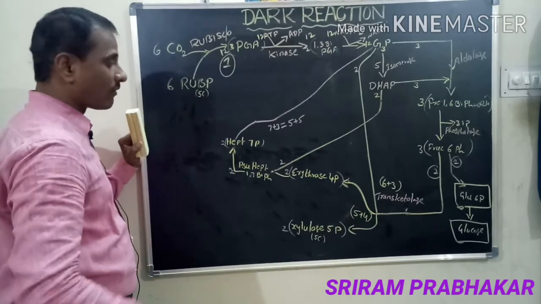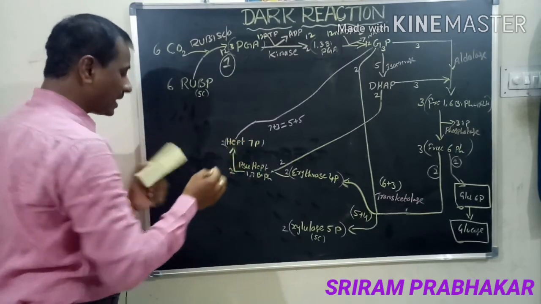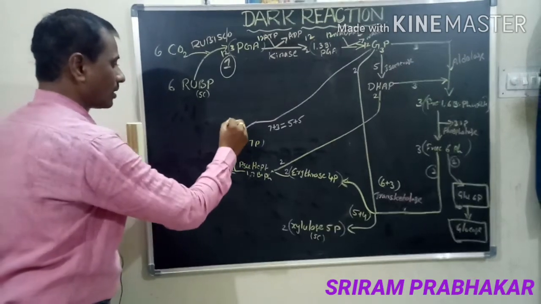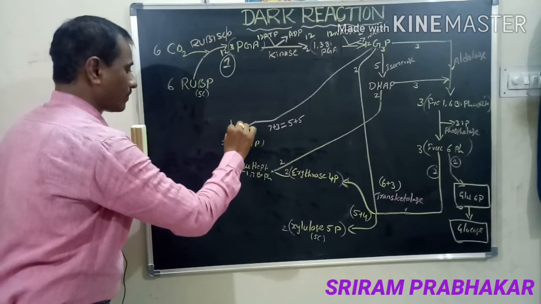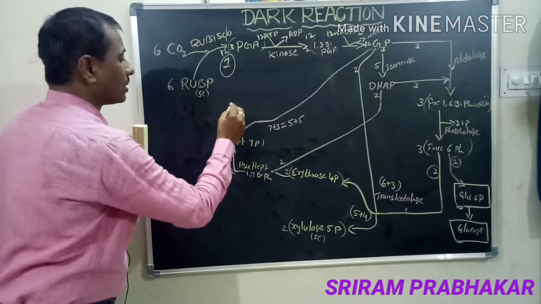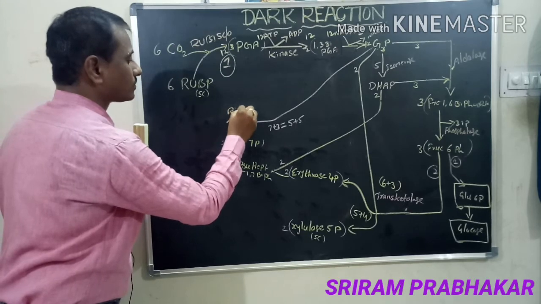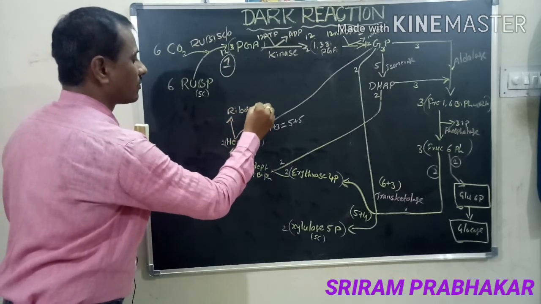So of the 5 carbon compounds, one is ribose 5 phosphate.